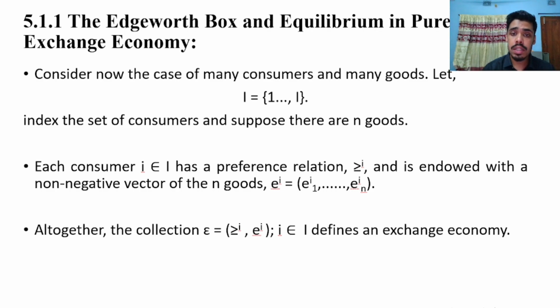Now, let's discuss an economy with many consumers and many goods. Let I be the set {1, ..., I} indexing the set of consumers, and suppose there are n goods.